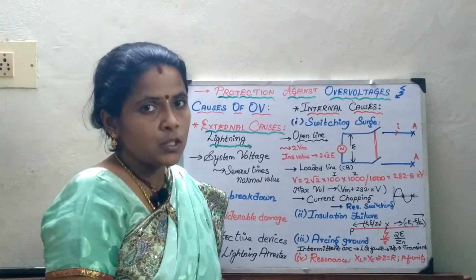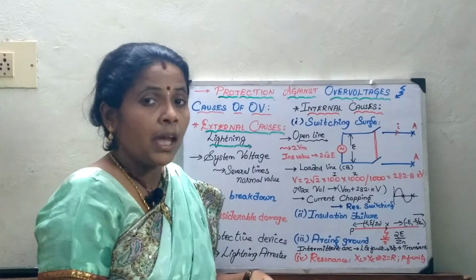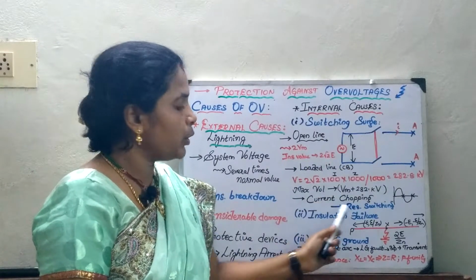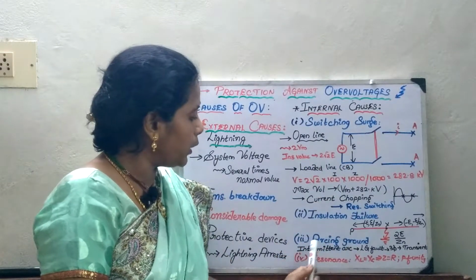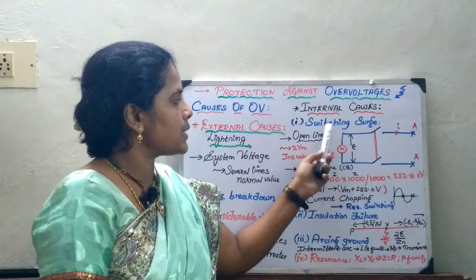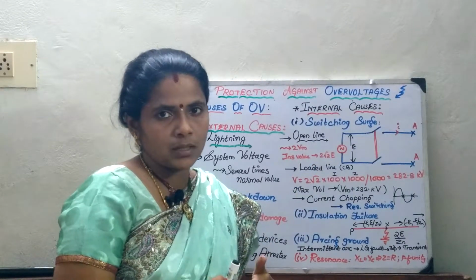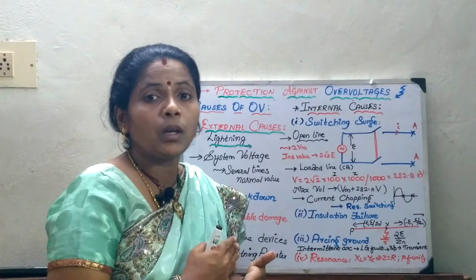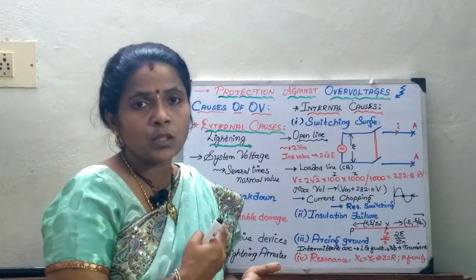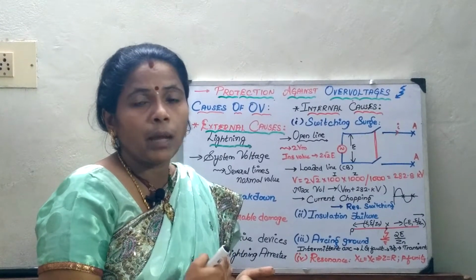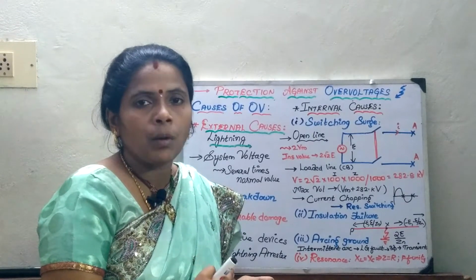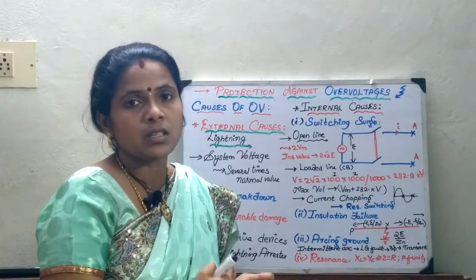Under internal causes, you have 4 sub classifications. It could be due to your switching surge, or your insulation failure, or the arcing ground, or the resonance. So, first we will analyze the switching surge. Now, what is the switching surge? The surge caused by a switching operation is called a switching surge. Whenever I open the circuit breaker or ground the line, there is a possibility of switching surges occurring on the line.